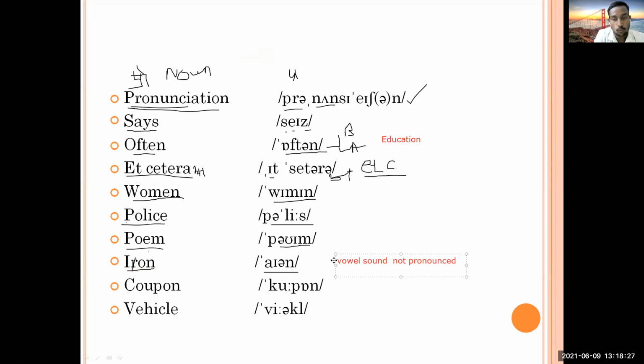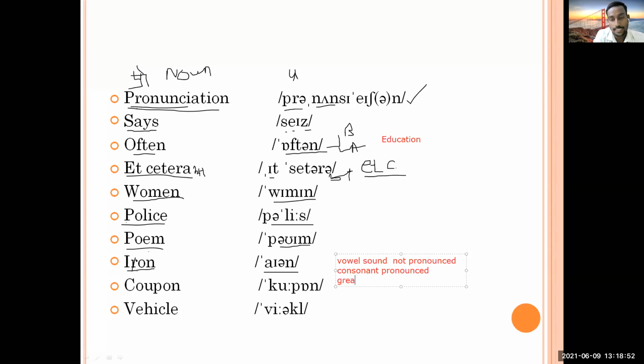And if it is followed by a consonant, then it is pronounced. Then you people have to understand how it comes. So I will give here one example.